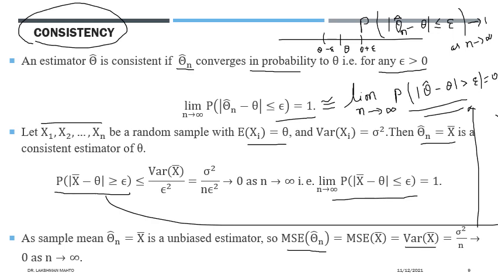So that is one more approach. One approach is what we defined through convergence in probability. Another approach, for a few estimators, is that we can define consistency through mean square error as well. So I will generalize this specific result, which is only for the sample mean, for other kinds of estimators.